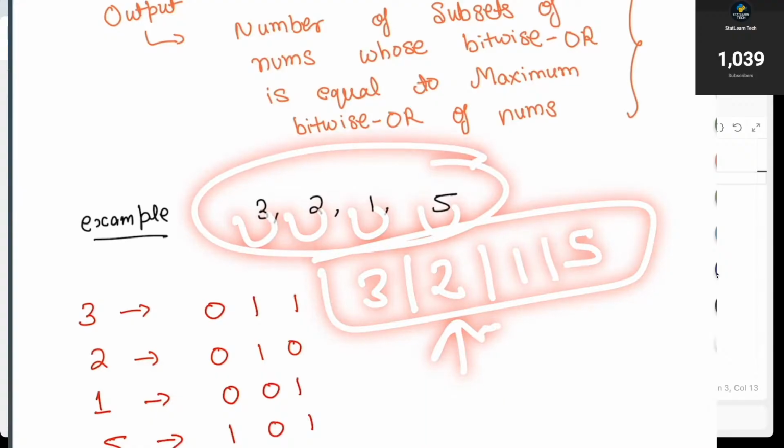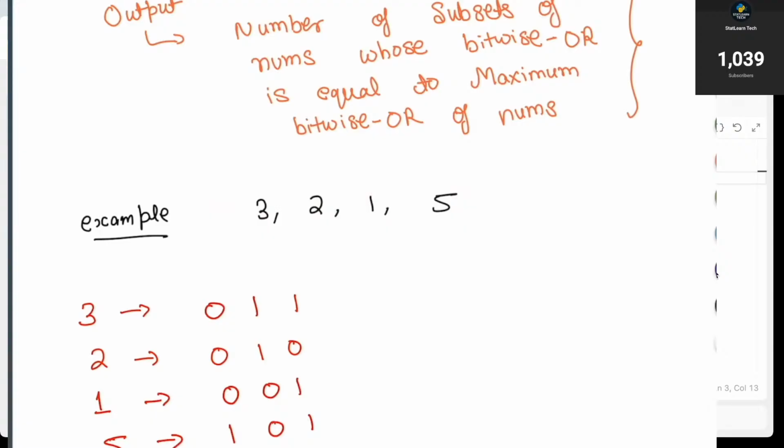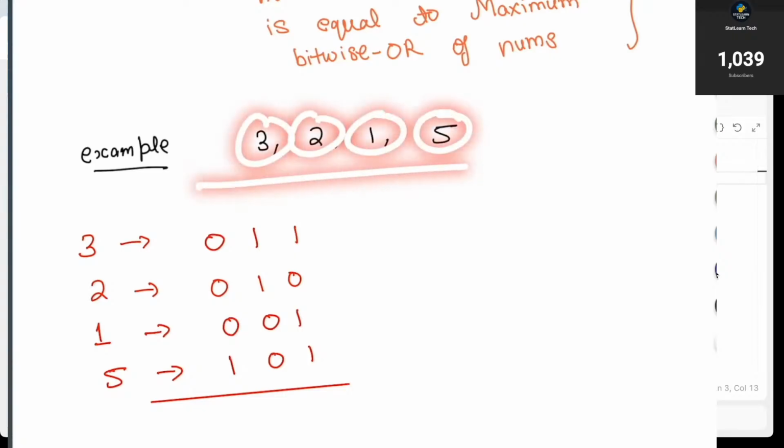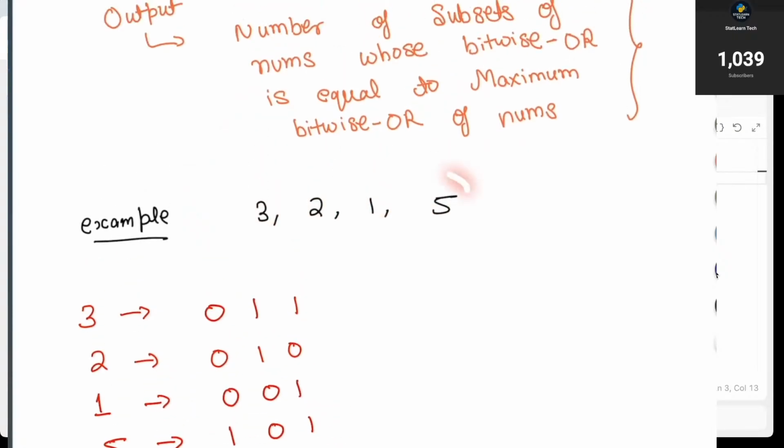Now there can be a doubt: why should I take the bitwise OR of every element and call it the maximum bitwise OR of our given array nums? The thing is, bitwise OR is a progressive operation. And what do we mean by progressive?